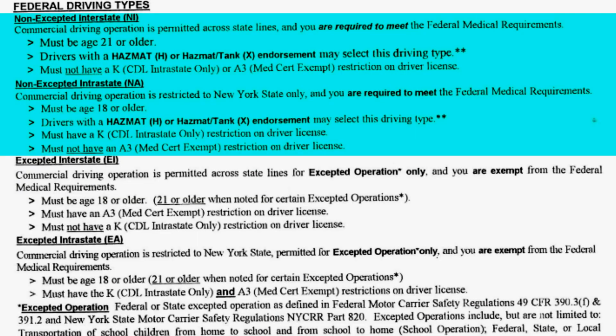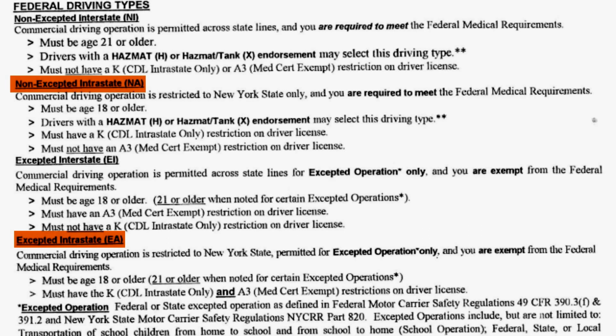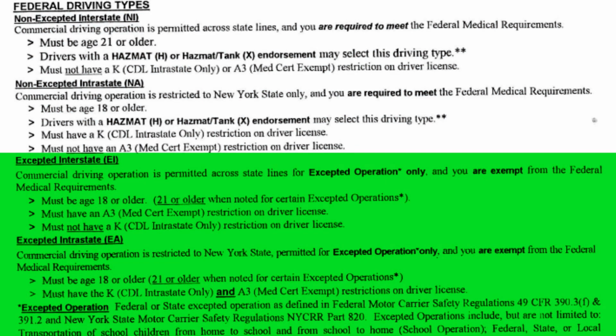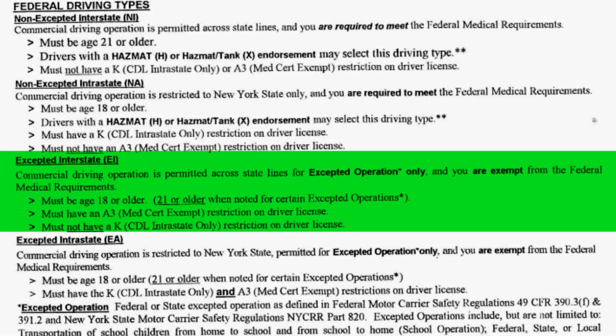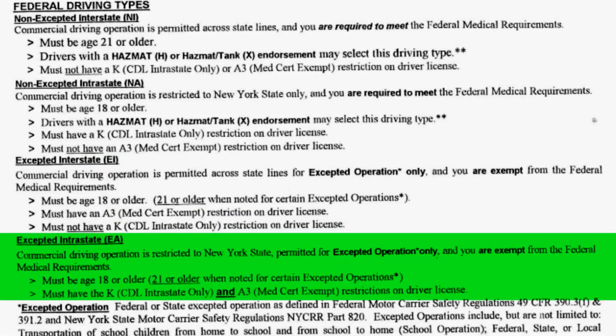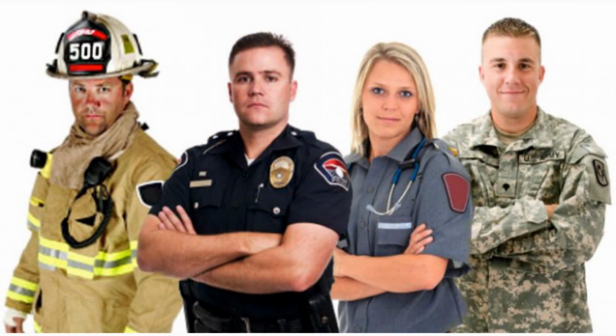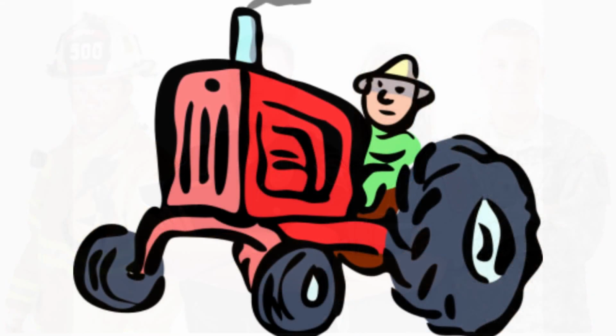Exempted or non-exempted driving. Once you have determined whether you drive in interstate commerce or intrastate commerce, you must decide whether you drive or expect to drive in a non-exempt or exempted status. Exempted, EI or EA commerce, is when you drive a commercial motor vehicle only for the following activities: to transport school children and or school staff between home and school, as a federal, state, or local government employee, driving a vehicle that is controlled and operated by a farmer.